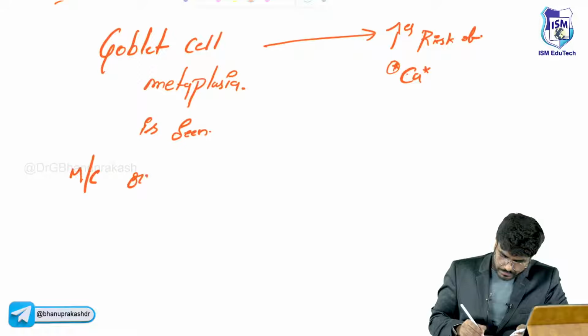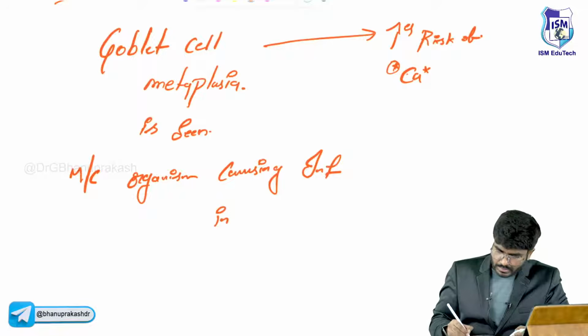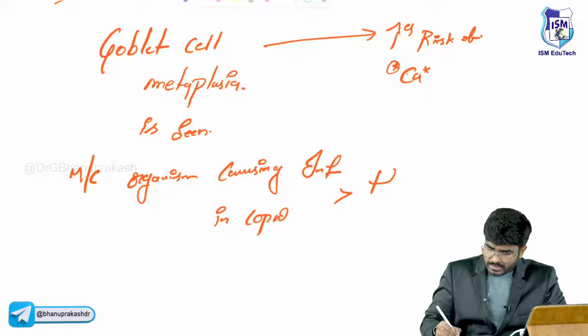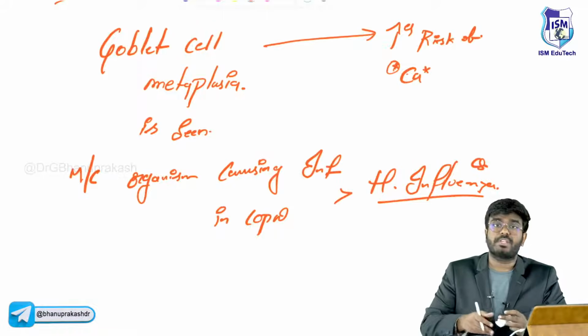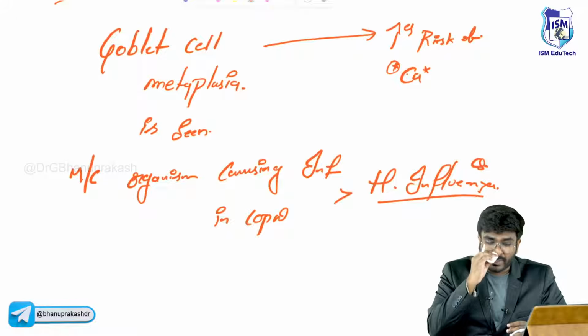Most common organism causing infection in COPD, that is chronic bronchitis? It is Haemophilus influenzae. It is Haemophilus influenzae which can cause infections in COPD patients.